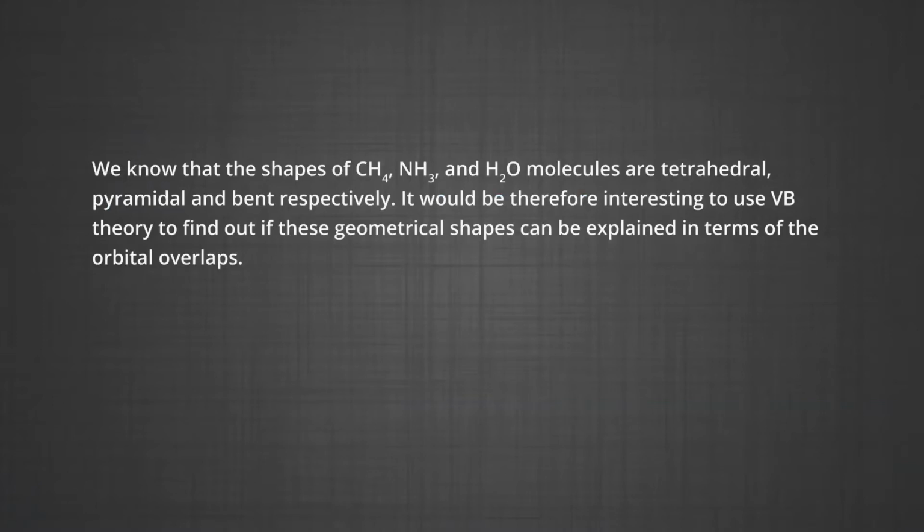The criteria of overlap as the main factor for the formation of covalent bonds apply uniformly to homonuclear or heteronuclear diatomic and polyatomic molecules. We know that the shapes of methane, ammonia and water molecules are tetrahedral, pyramidal and bent respectively. It would therefore be interesting to use valence bond theory to find out if these geometrical shapes can be explained in terms of the orbital overlaps. Let us first consider the formation of the methane molecule.